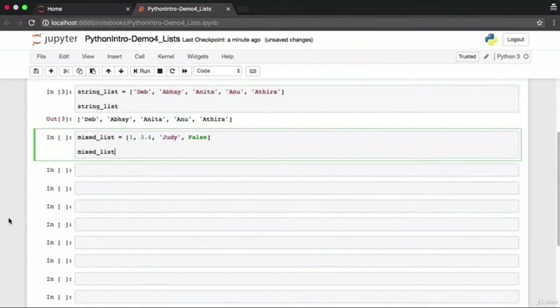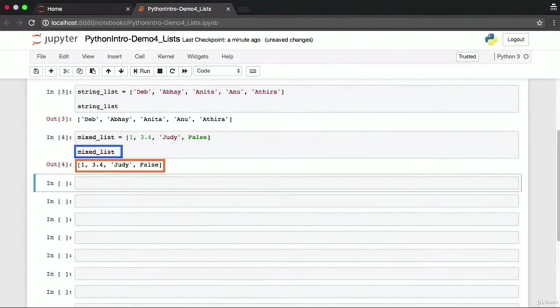An important thing that you have to know about Python, because this is not true in other programming languages, is the fact that you can have a list with different types of data. So you can have a mixed list which contains an integer, floating point, a string, and a Boolean value as well. A list can also contain other lists. This kind of mixed list is completely valid in Python. It's rarely used in programming, but you should know that it's possible to create one.